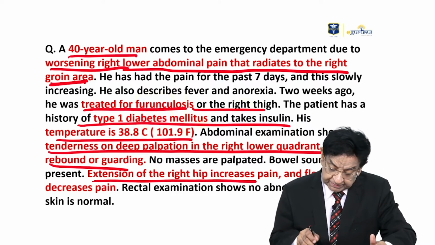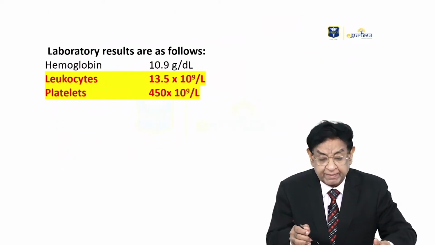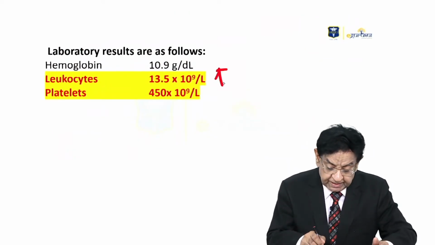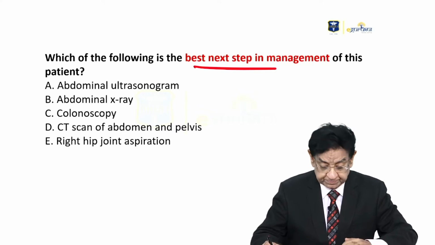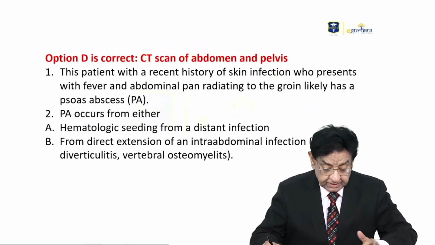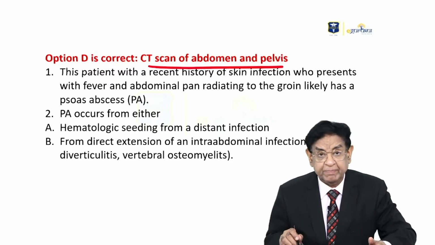Extension of the right hip increases pain and flexion decreases the pain. If you look into the lab report, the TLC count is high, on the upper side of normal. Best next step in the management is... the answer is CT scan of the abdomen and the pelvis.